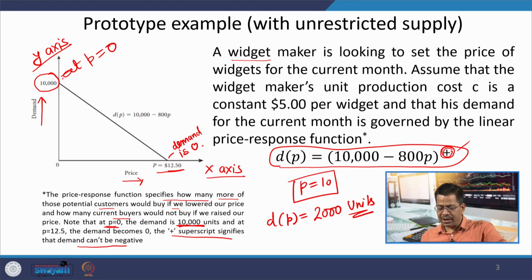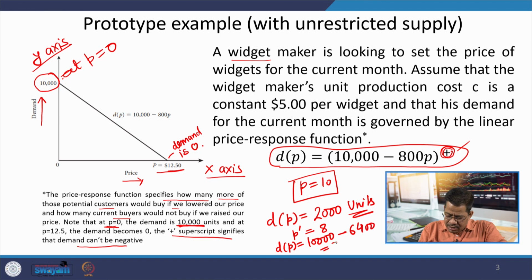Now, if you decrease the price further, and let us say the new price is 8 rupees, your new demand will be 10,000 minus 6,400, that is 3,600, and you are able to supply this increased demand also.